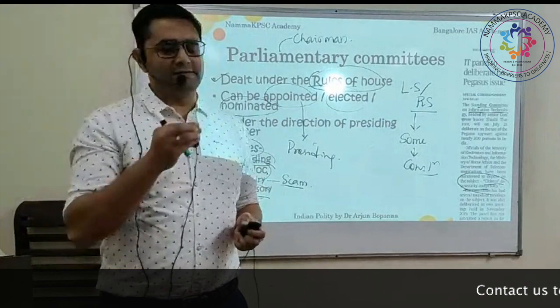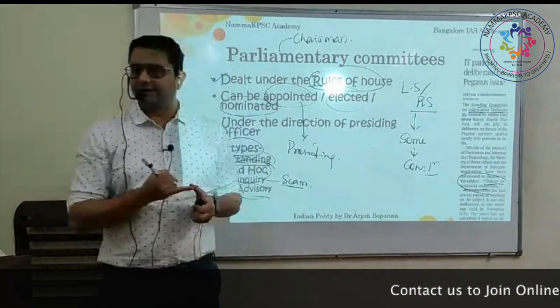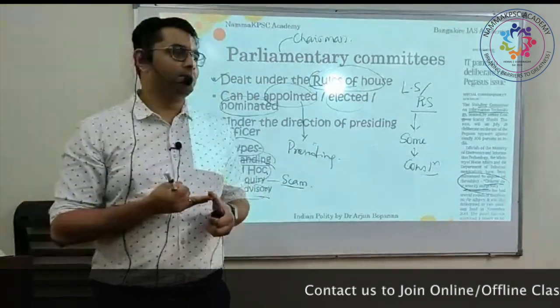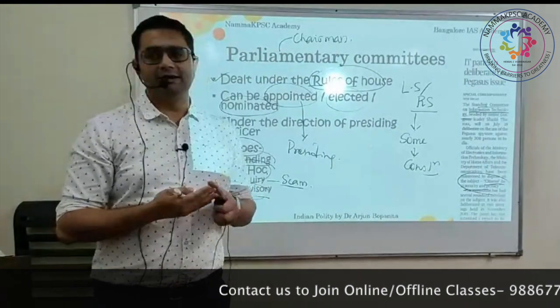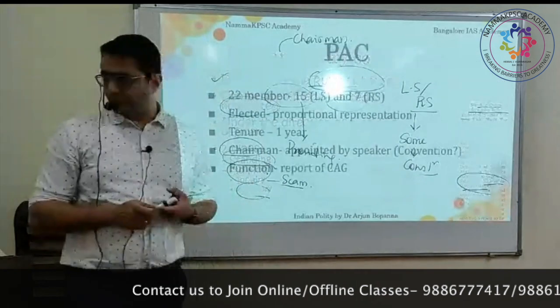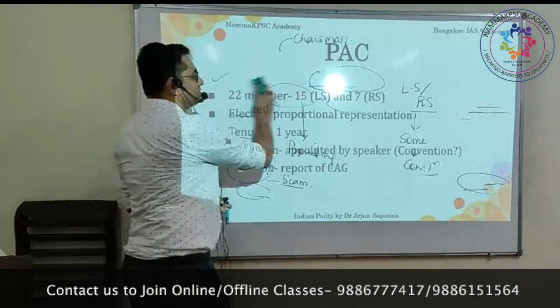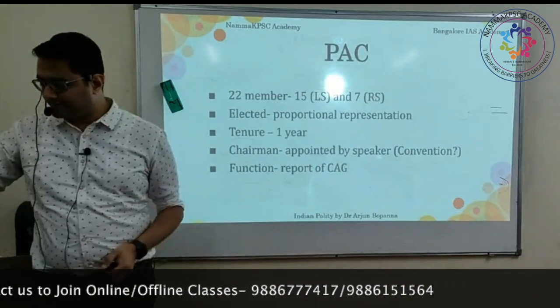So these facts, basic things, are there in the books, some of them, like how many members are there, whether it is elected or nominated members, how the chairman is elected, what is the function of it. Like that you should be able to appreciate. Now I have put some of them over here so that we will get an idea as to what we need to study. Okay, Public Accounts Committee.